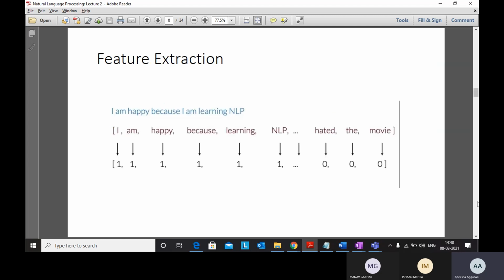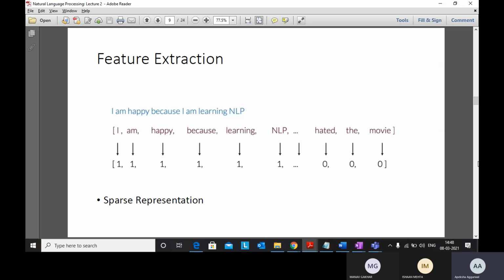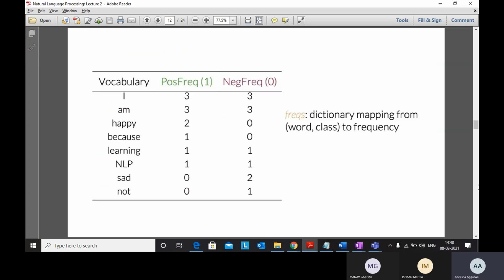Okay, then you have feature extraction. There are many ways to extract features. One way we have is this one, where, suppose we want to do sentiment analysis, we count the number of positive words and number of negative words in the whole data set.